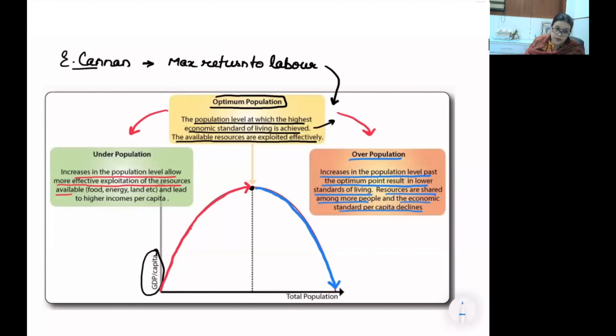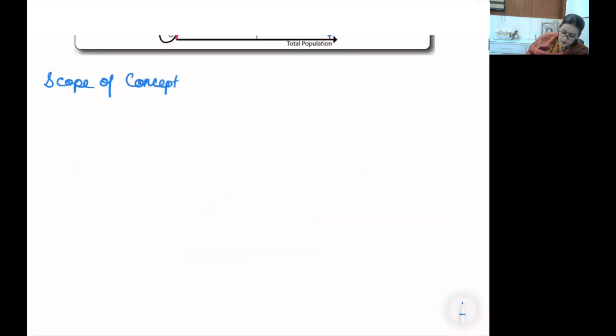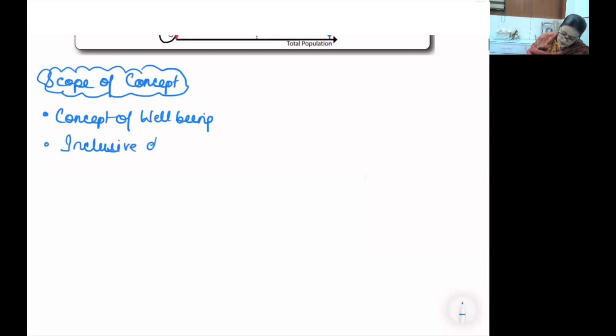अब बिल्कुल clear हो गया concept. Concept is done. Now we want to take the evaluation of the concept. Where do I correlate optimum population? Optimum population can be associated with the concept of well-being, inclusive development, health and longevity, environmental sustainability.